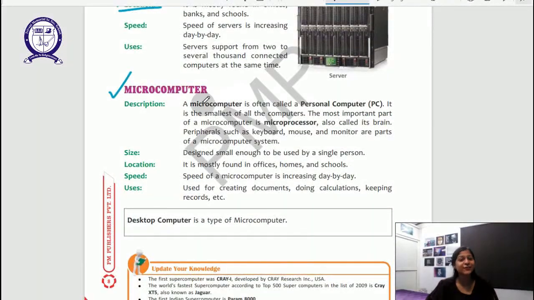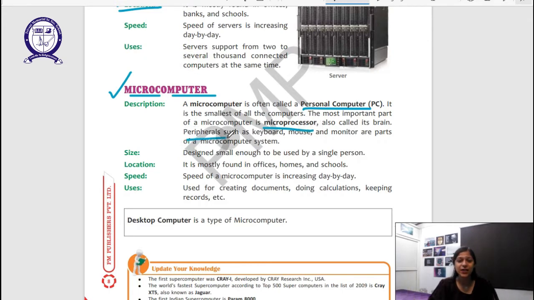Now we'll study about the microcomputer. Microcomputers are the ones that we use. So micro and computer, they are also called personal computers. The most important part of a microcomputer is a microprocessor. The chip or microprocessor is the brain of any computer.